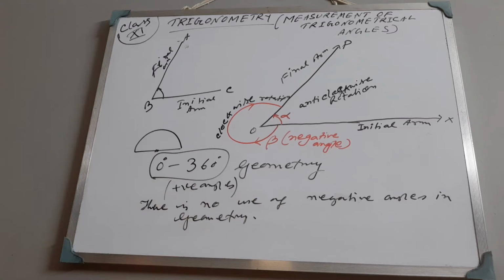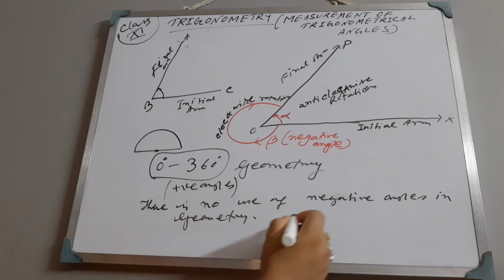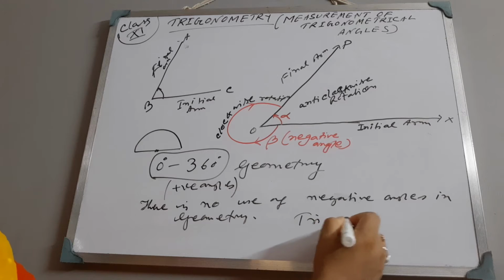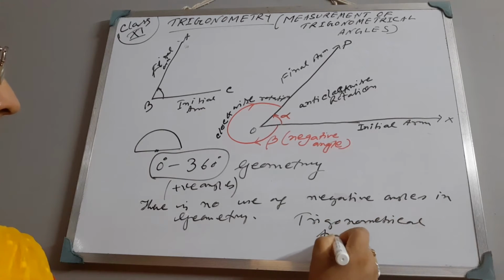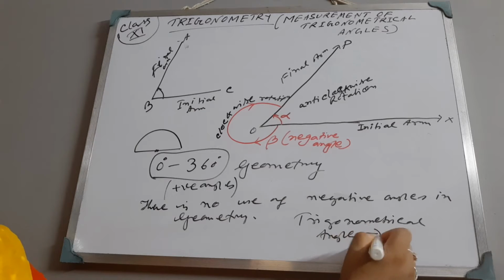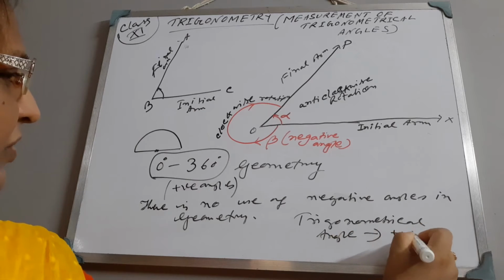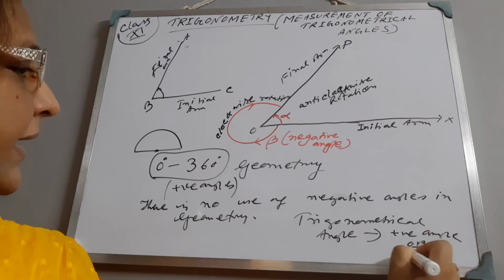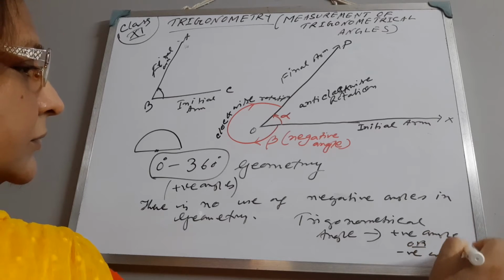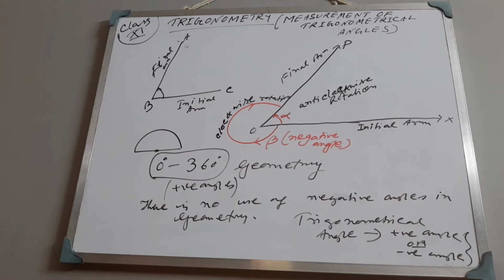But a trigonometrical angle may be positive or negative. When we measure a trigonometrical angle, it may be a positive angle or a negative angle.